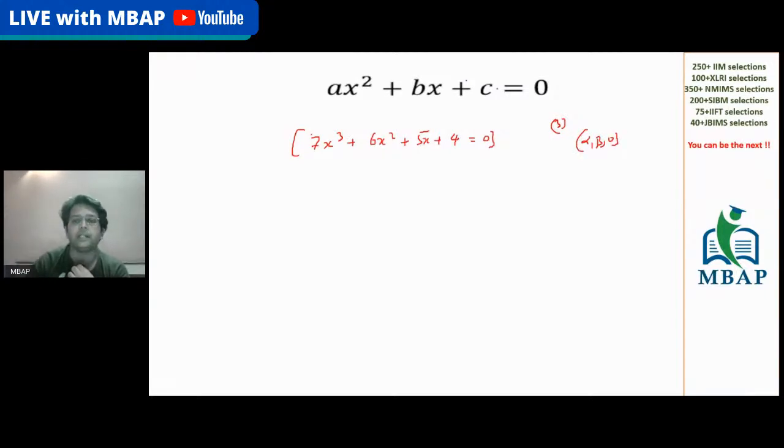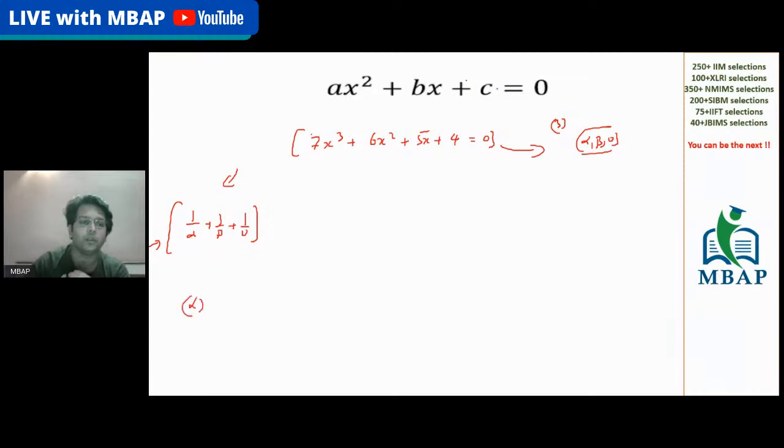The question is, I repeat, alpha, beta, and gamma are the 3 roots for this equation. Find the sum of 1 by alpha plus 1 by beta plus 1 by gamma. The question is, alpha, beta, and gamma are the roots of the equation, and find the sum of the reciprocals of the roots, which is 1 by alpha plus 1 by beta plus 1 by gamma. And the question which goes to you is, do we actually have to find the roots of the equation first, and then put them into the terms of the reciprocal of the same value, and only then will you be able to solve?